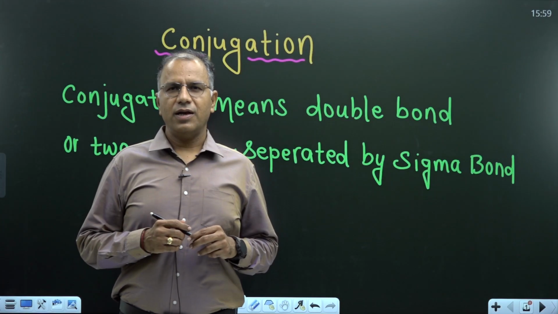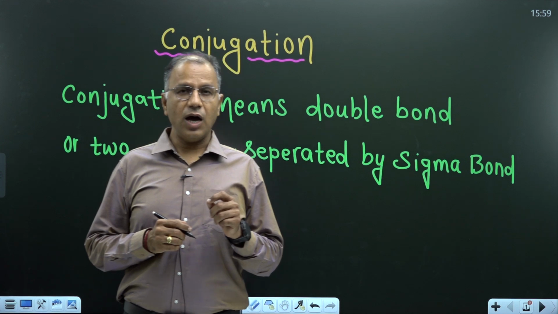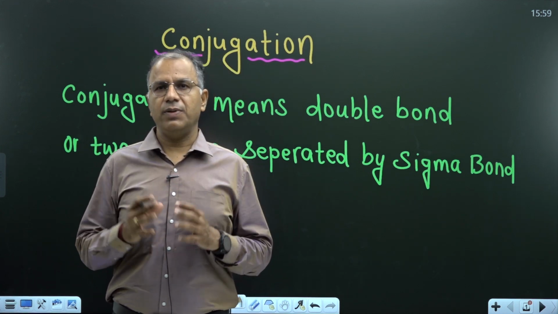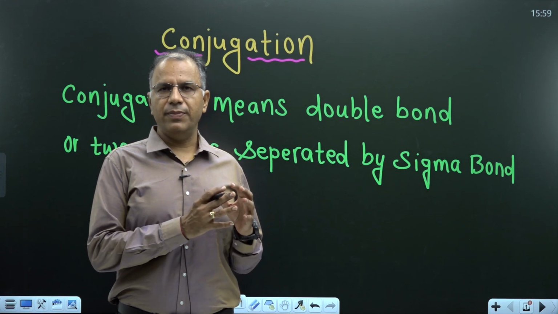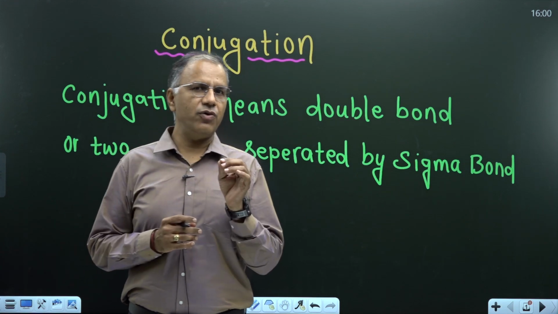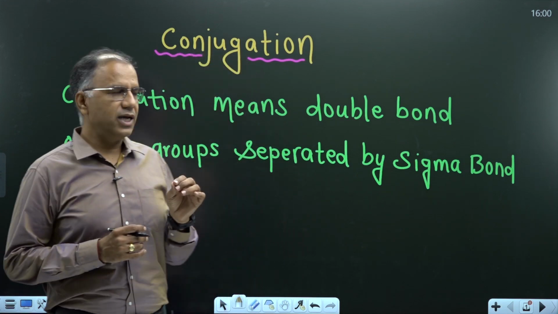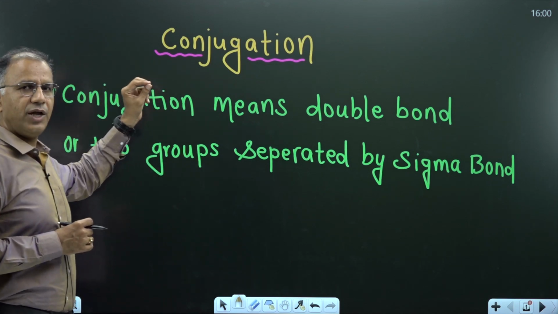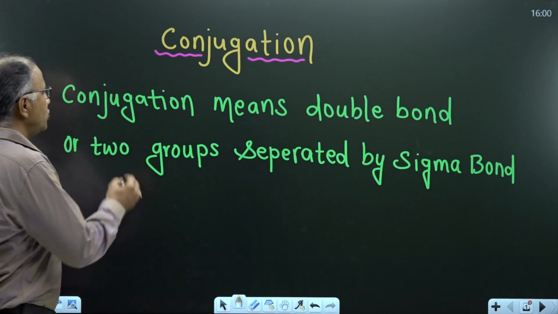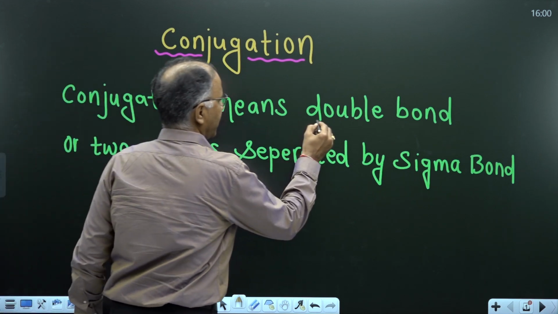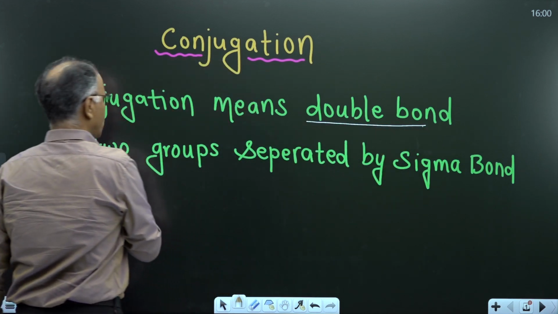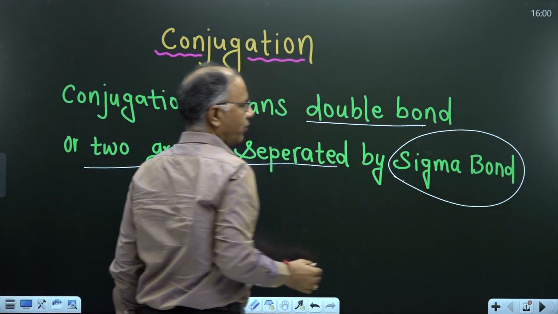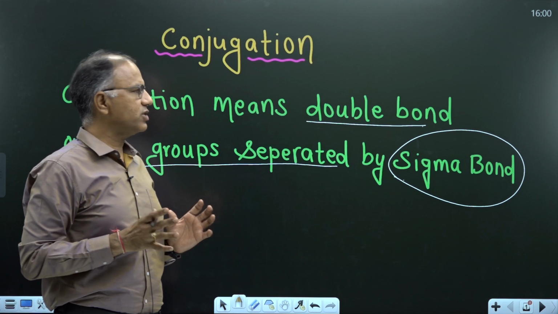Hello to everyone. Now in today's lecture, we will learn how to draw different resonating structures and when resonance takes place. Our focus is mainly on how to draw different resonating structures. Before starting the lecture, we should know some basic definitions of conjugation. What is the exact meaning of conjugation? Conjugation means double bond or two groups separated by sigma bond. If any group is separated by sigma bond, then it is known as conjugation.